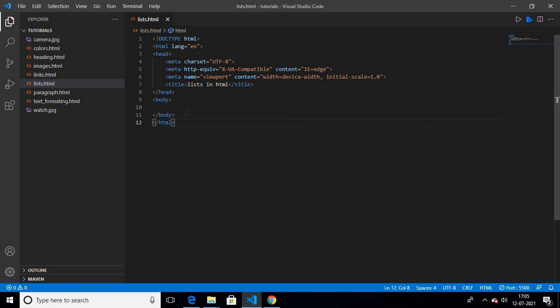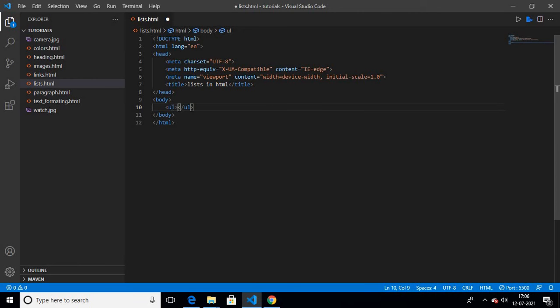So in HTML we have two types of list: ordered list and unordered list. The difference between them is, in the ordered list the items will be in order, like 1, 2, 3, but in the unordered list we'll get bullet points. So here, the unordered list will start with the UL tag. UL stands for unordered list.